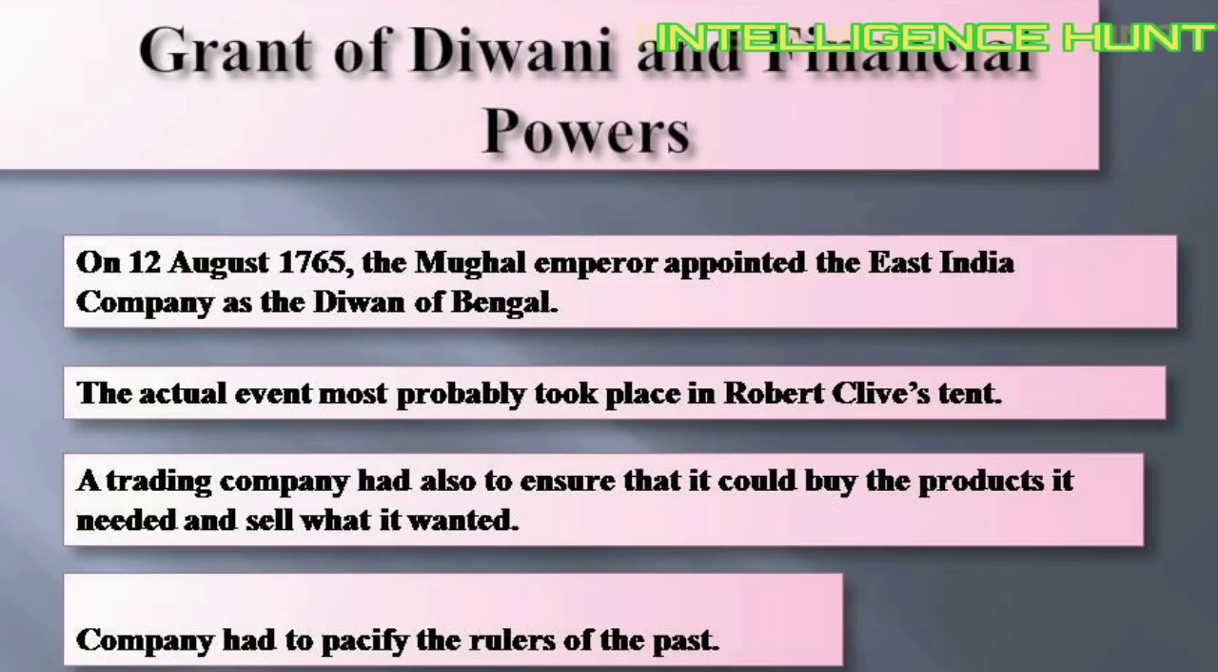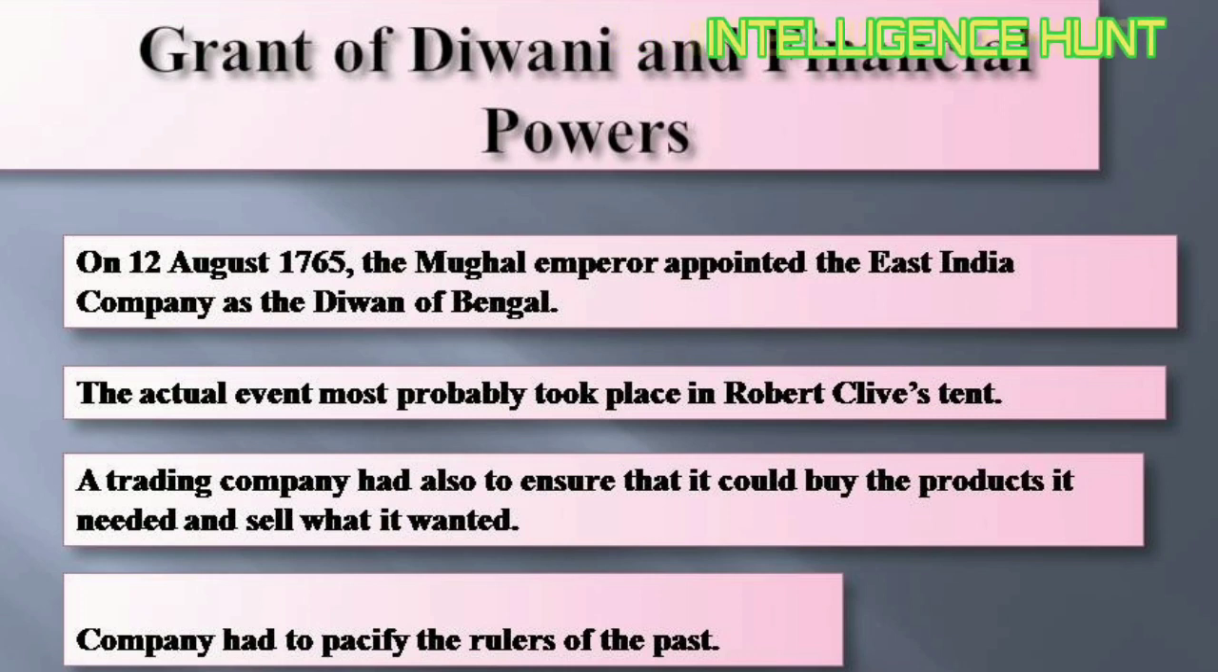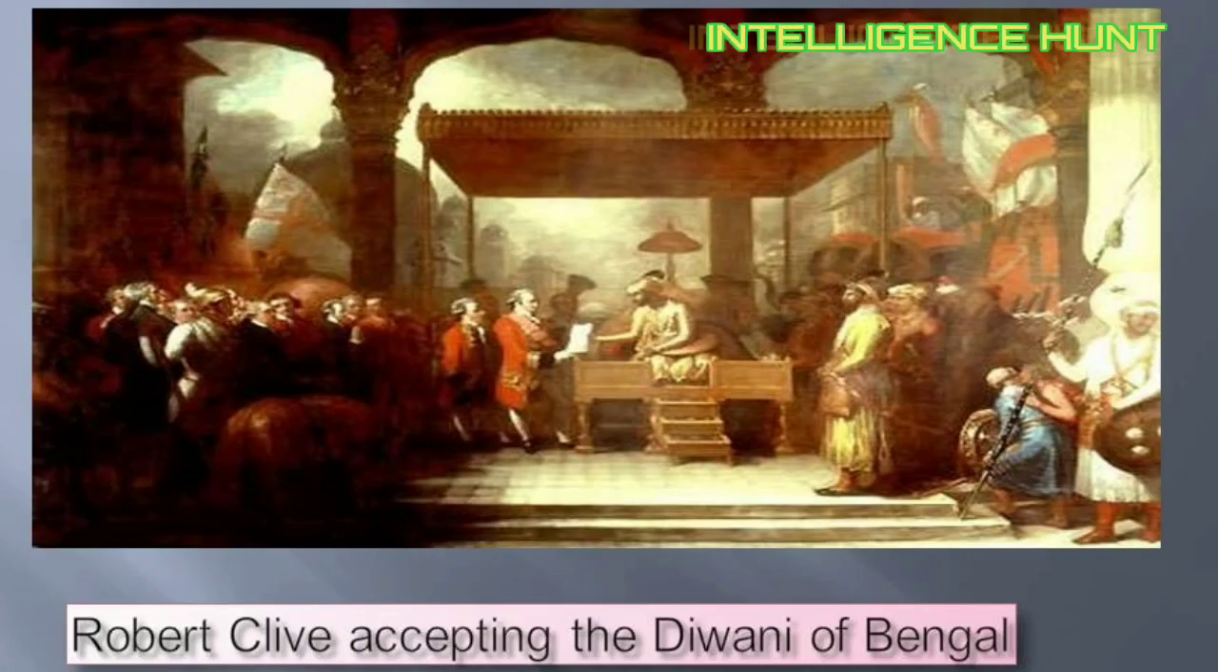We saw in the previous chapter that the East India Company got the Diwani rights from the Mughal Emperor. On 12th August 1765, the Mughal Emperor appointed the East India Company as the Diwan of Bengal. This Diwani of Bengal was issued to the East India Company in Robert Clive's tent. If you see the picture above, this is where Robert Clive is accepting the Diwani of Bengal.